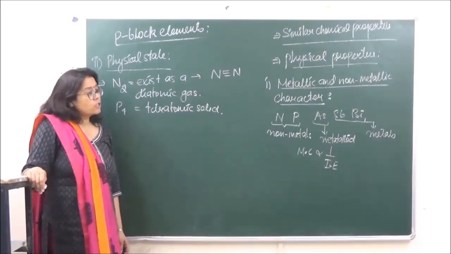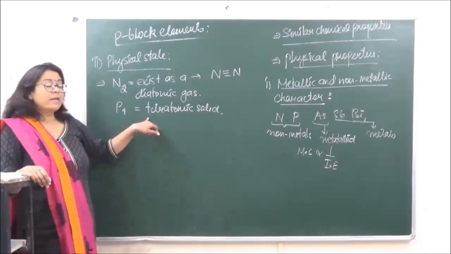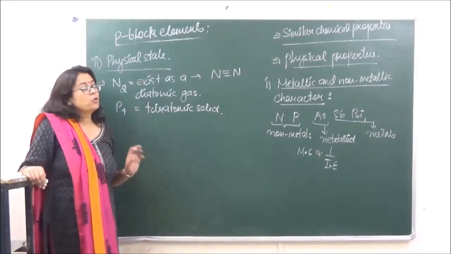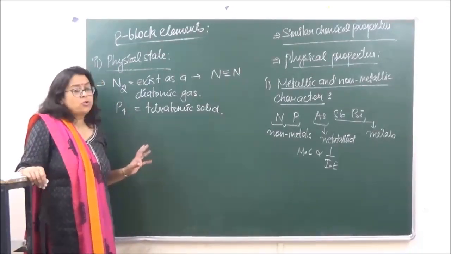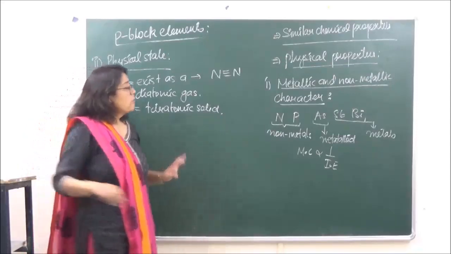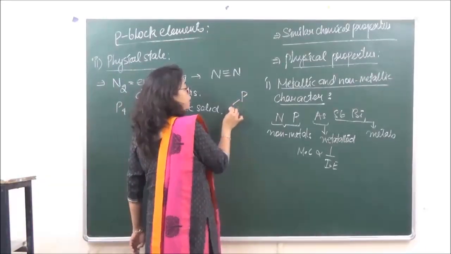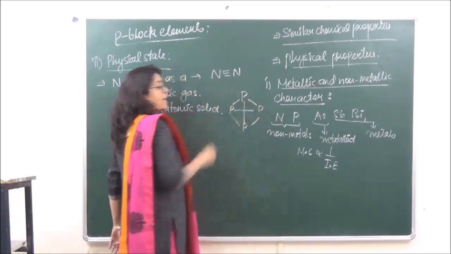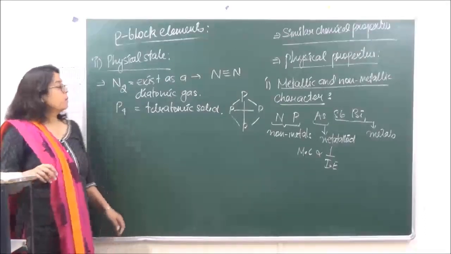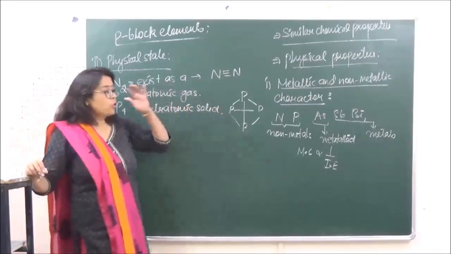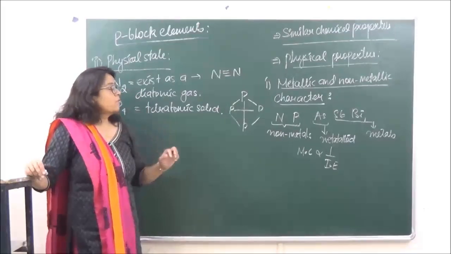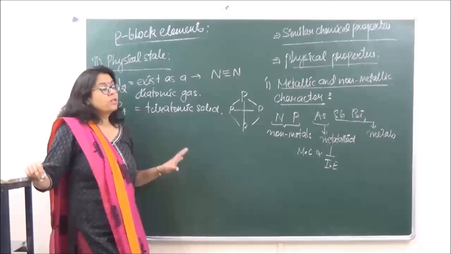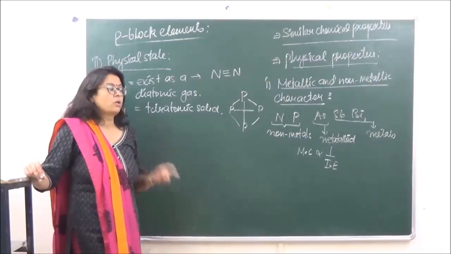Whereas when we are talking of phosphorus, this pπ-pπ bonding is going to be absent. It is not present in phosphorus due to the larger size of phosphorus with respect to nitrogen. As a result, phosphorus has purely covalent bonds and exists as a tetrahedral molecule. Okay? Because of the tetrahedral molecule and all the covalent bonds present in phosphorus, the forces of attraction are going to be more, and phosphorus is going to exist as a solid.